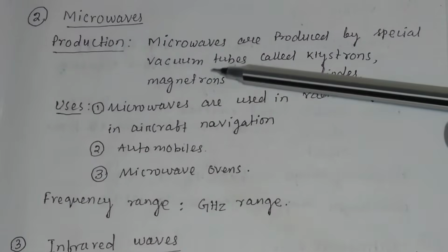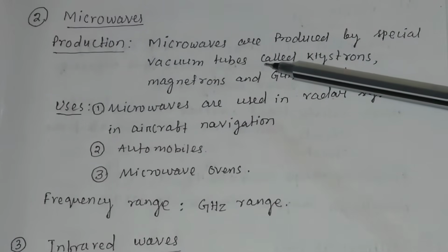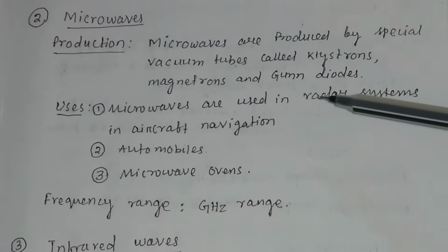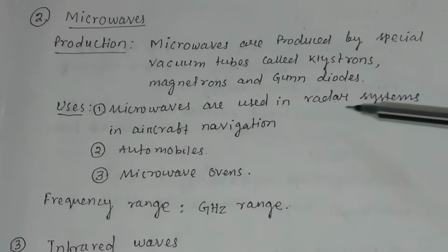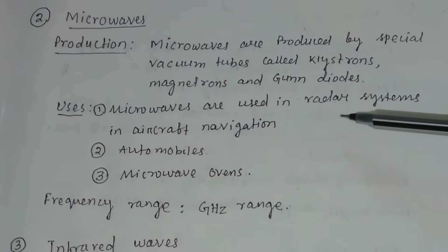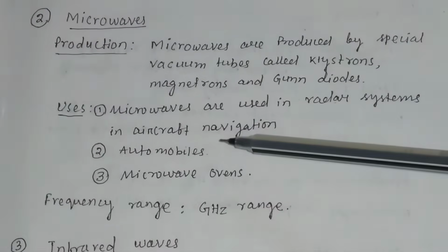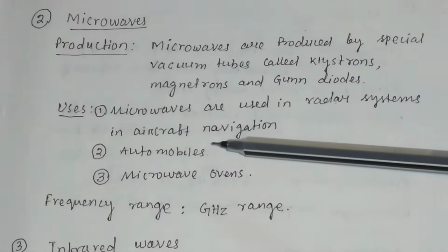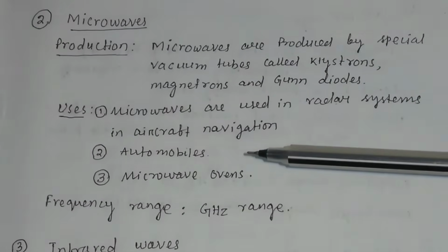How are microwaves produced? Microwaves are produced by special vacuum tubes called klystrons, magnetrons and Gunn diodes. What are the different uses of microwaves? Microwaves are used in radar systems, basically in aircraft navigation, and also in automobiles and microwave ovens.